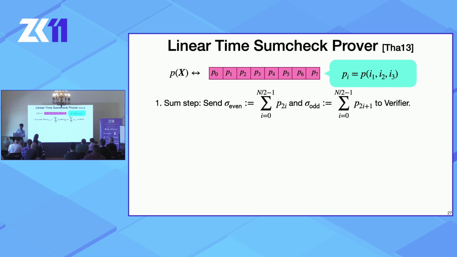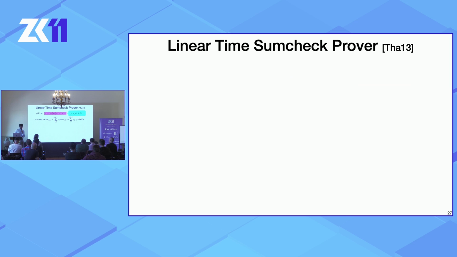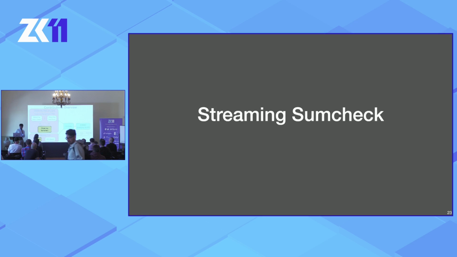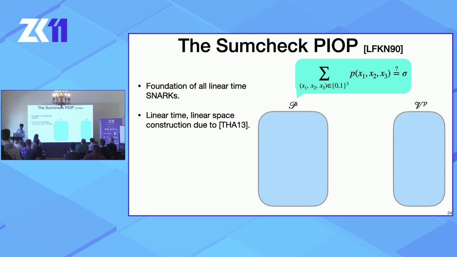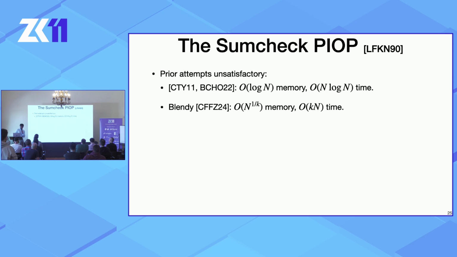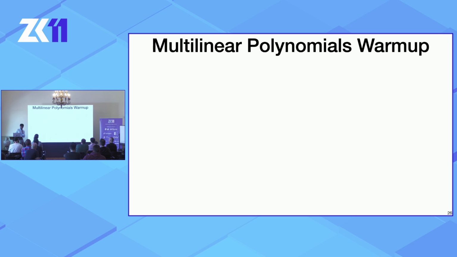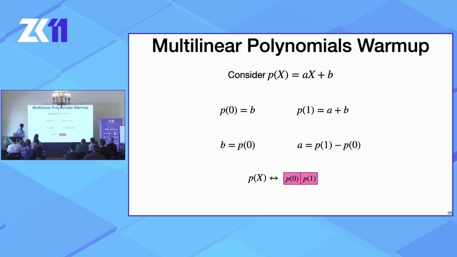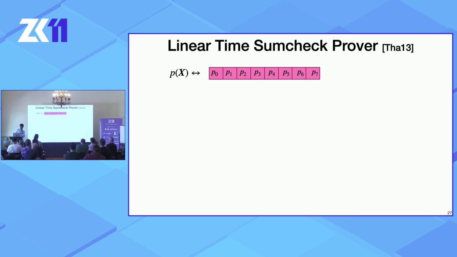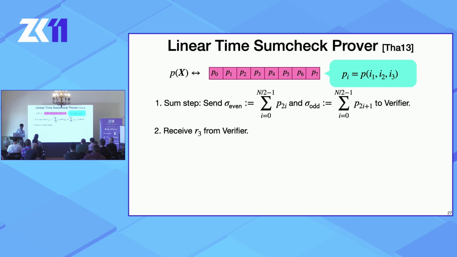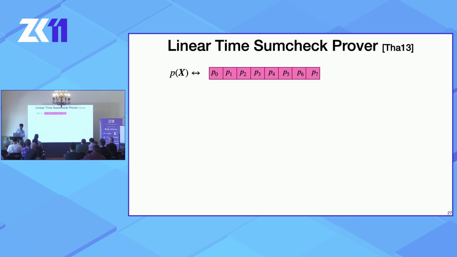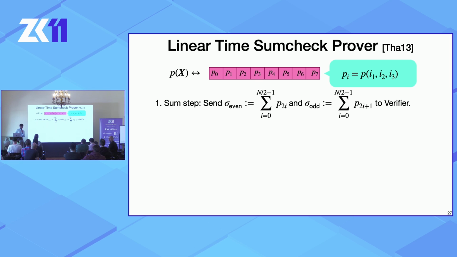How does the sumcheck prover work? So we're looking at the first round here. So how does that first round work? The sumcheck prover first has to send over that polynomial f3 of x.